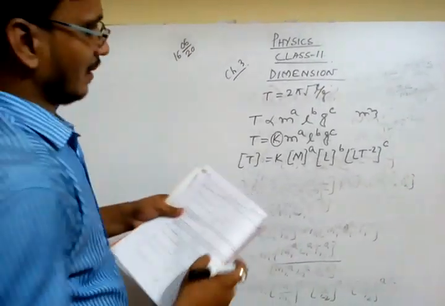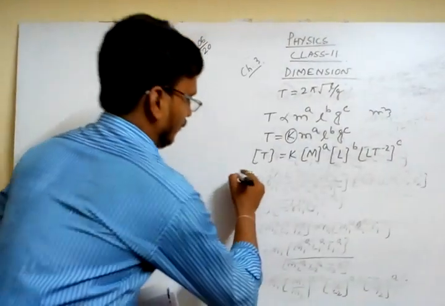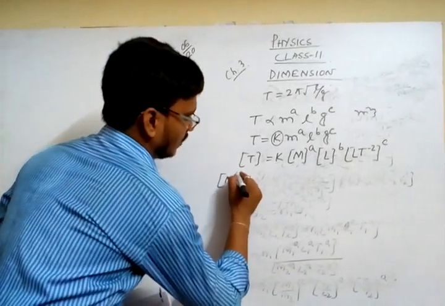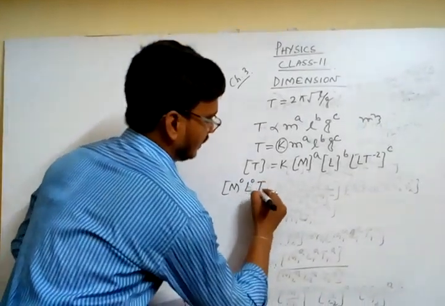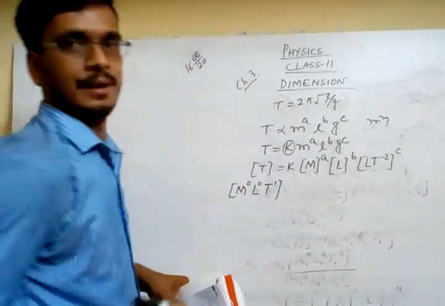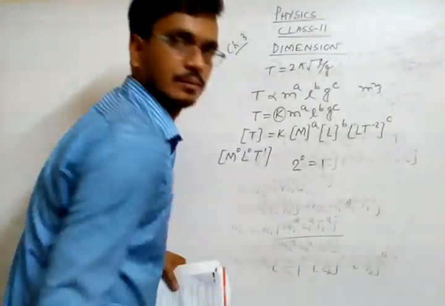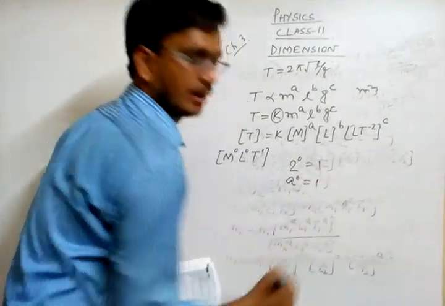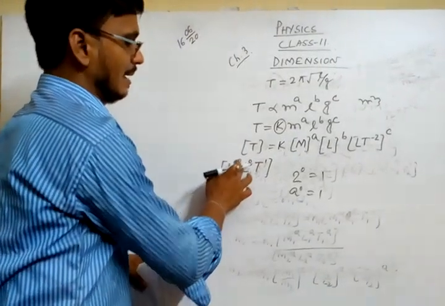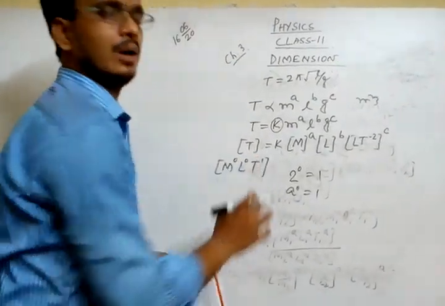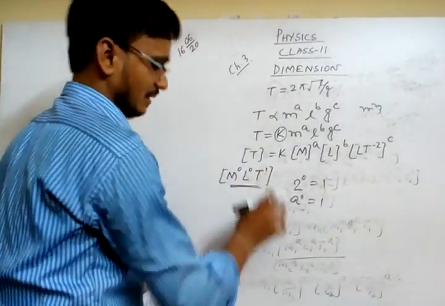Now we can write it this way: time does not depend upon mass, so mass to the power 0. Length does not depend, so to the power 0. Time depends, that is 1. M to the power 0 means 1. Any number, for example 2 to the power 0, equals 1. A to the power 0 also means 1. It is a mathematical formula. So I am taking M to the power 0, L to the power 0, T to the power 1, because we have to take all the three quantities: mass, length and time.